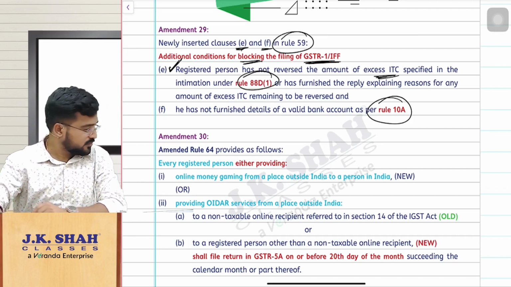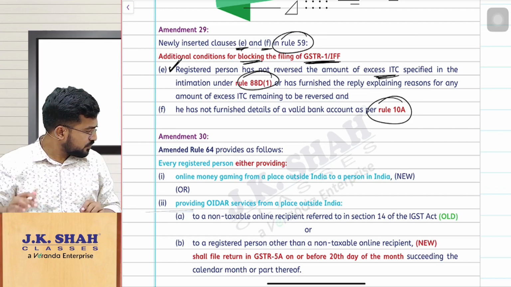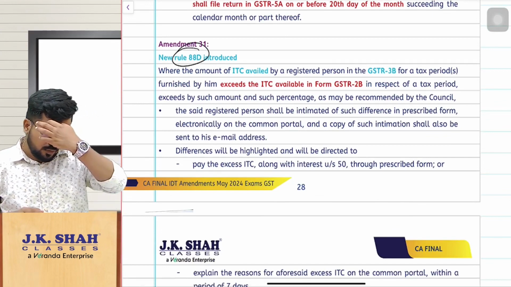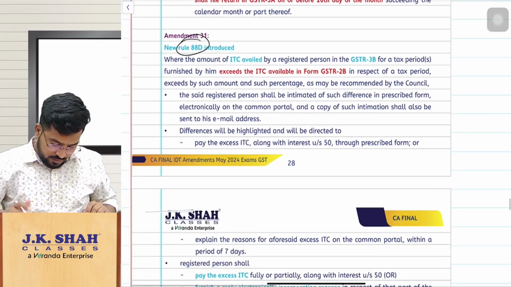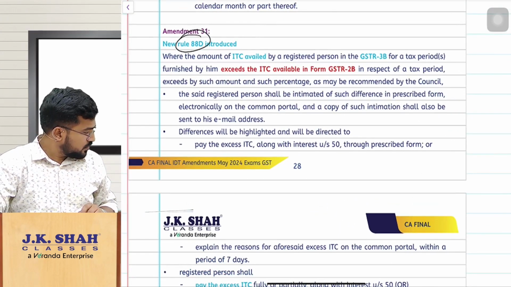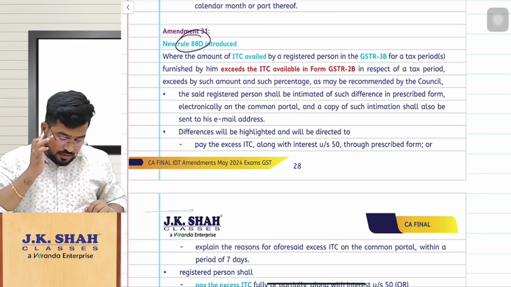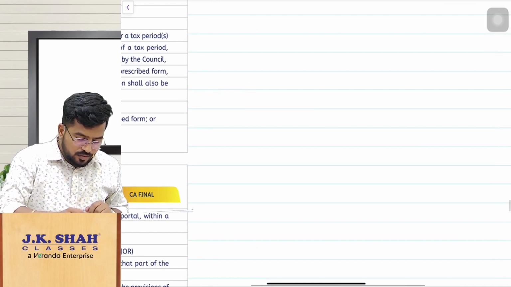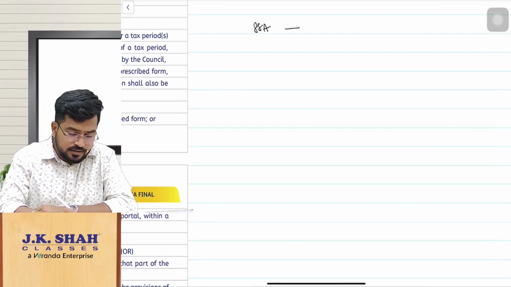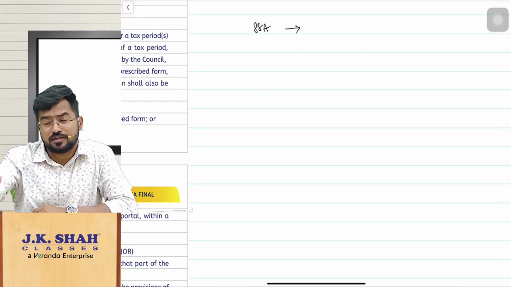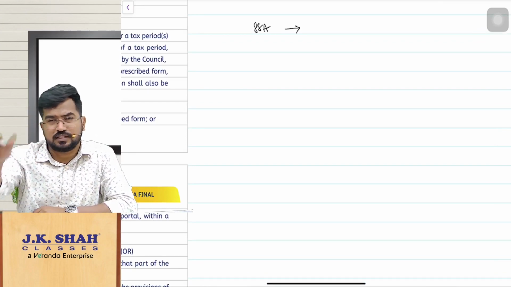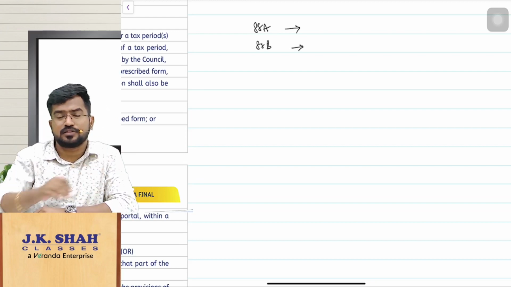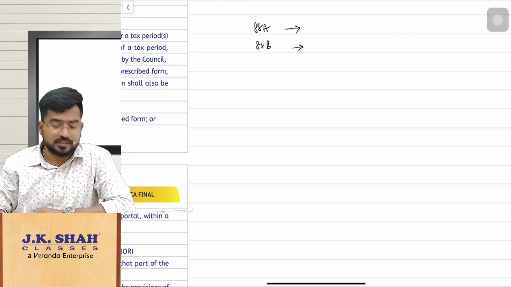First, one second, let me just discuss this rule 88D for you. First of all, if you remember, rule 88A is regarding the order of utilization of ITC balance, the rules regarding how you utilize ITC: IGST first, for IGST ITC balance make zero, that concept. Rule 88B is the calculation of interest, read along with section 50 subsection 3.